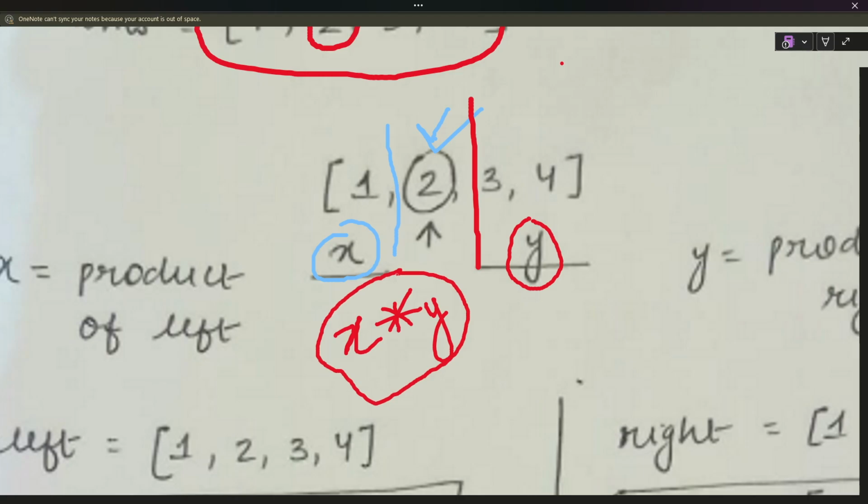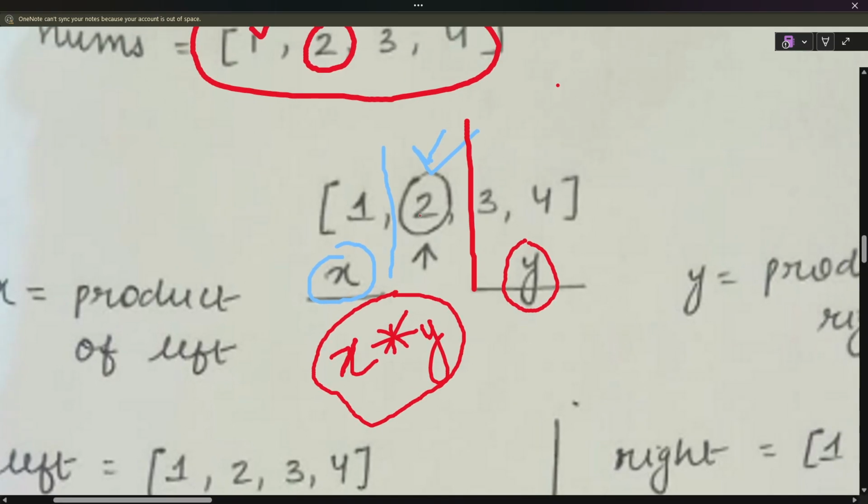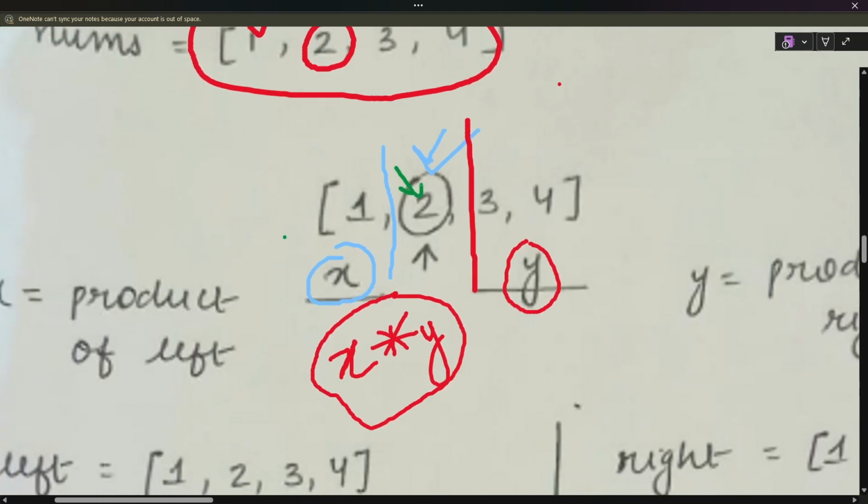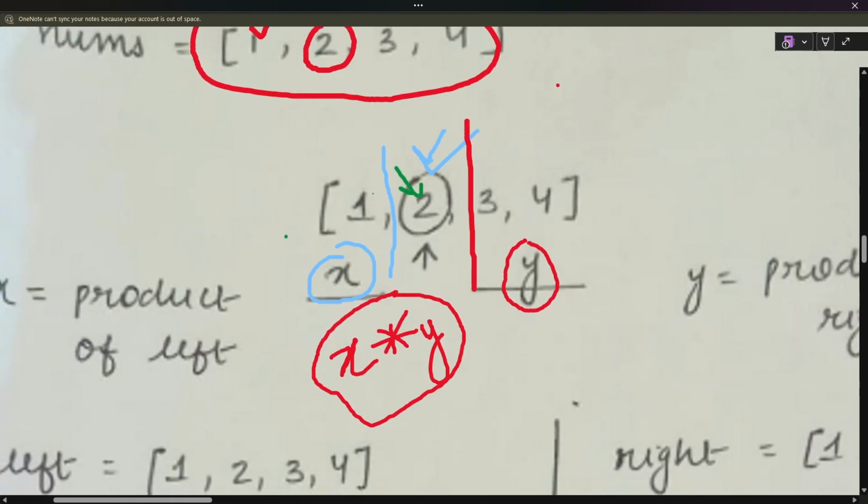I think we can. Suppose we are here at 2. What is the product on the left now?